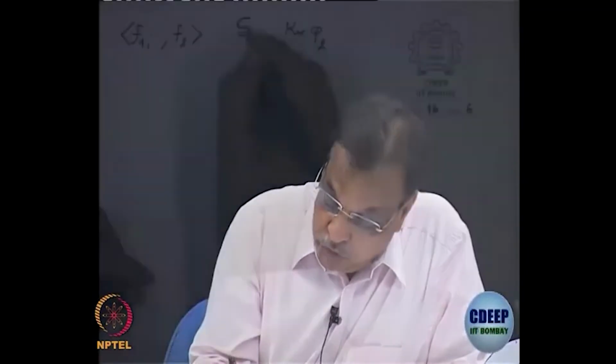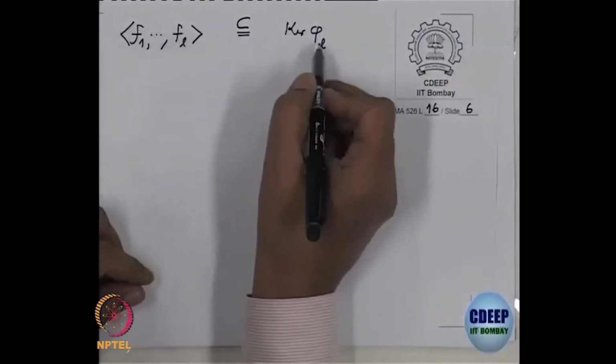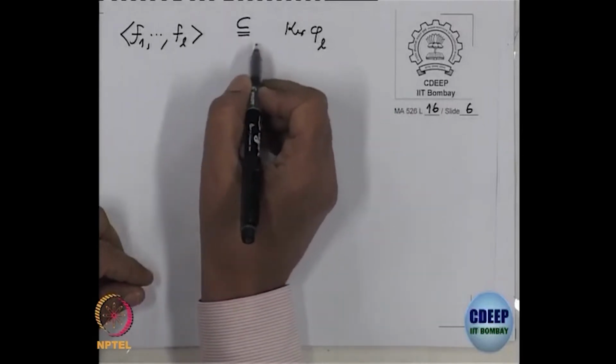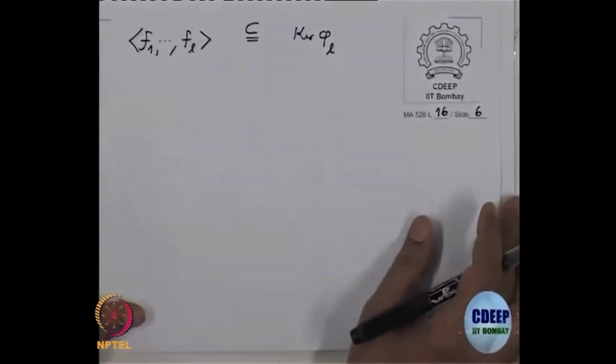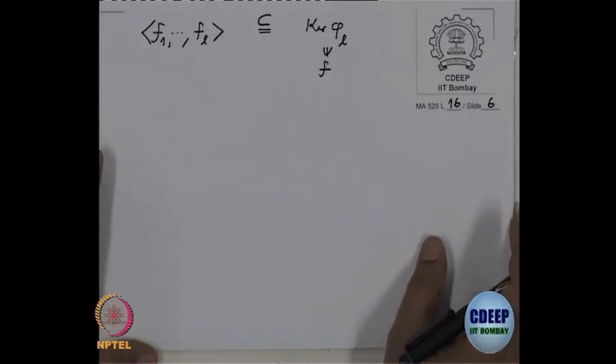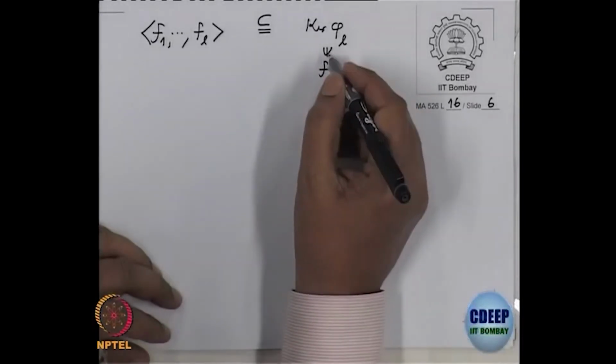But for the equality, we have already proved one inclusion by induction, all these guys are in the earlier one. So this is already clear, only we have to prove the other way. To prove the other way I will take f here and prove that f is a combination of this, alright. So, f here means what?